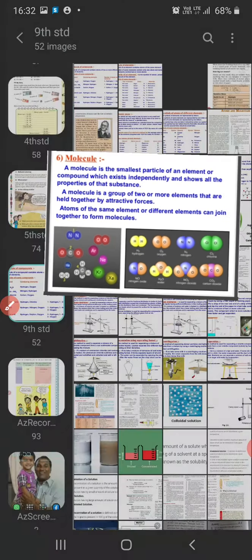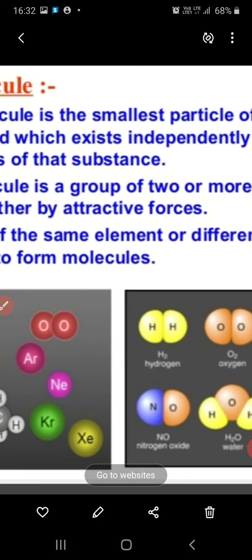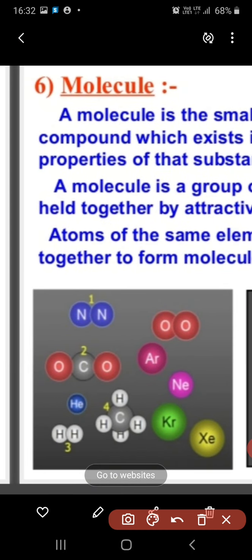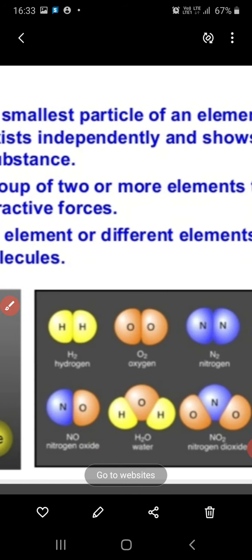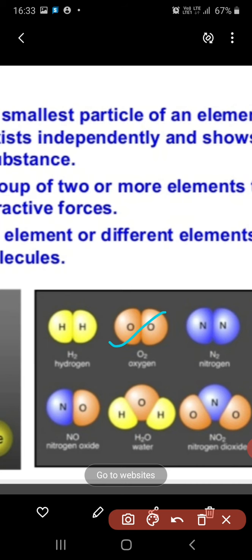Now see, here nitrogen atoms are held together and form the molecule N2. Here oxygen atoms are held together and form the molecule O2. But here the carbon and two oxygen atoms are held and form CO2, carbon dioxide. Now here is the case of methane. One carbon atom and four hydrogen atoms combine together and form CH4. CH4 means methane.